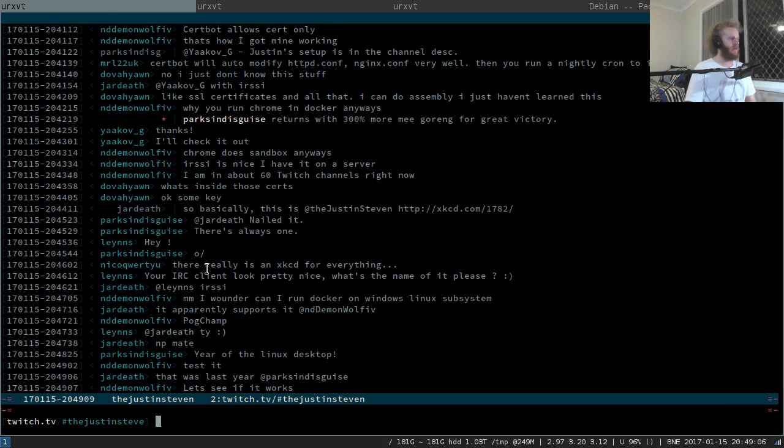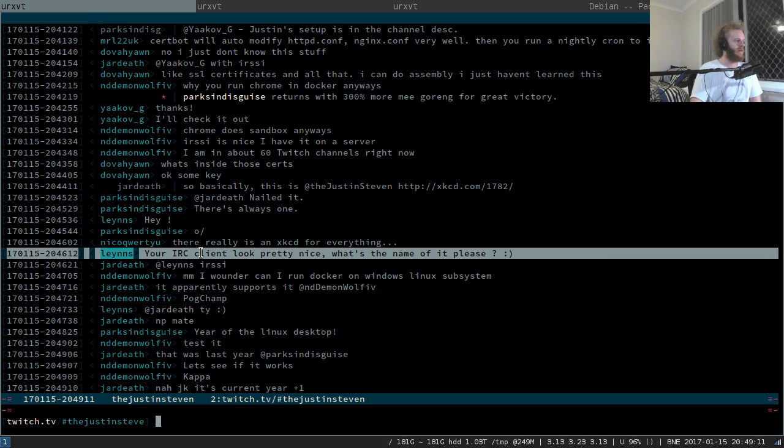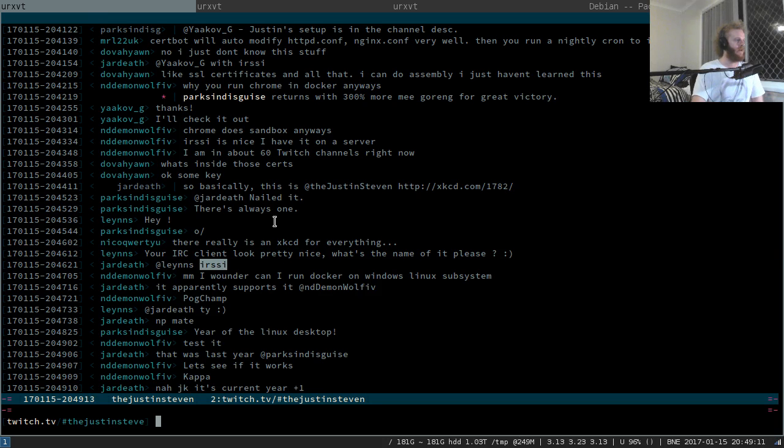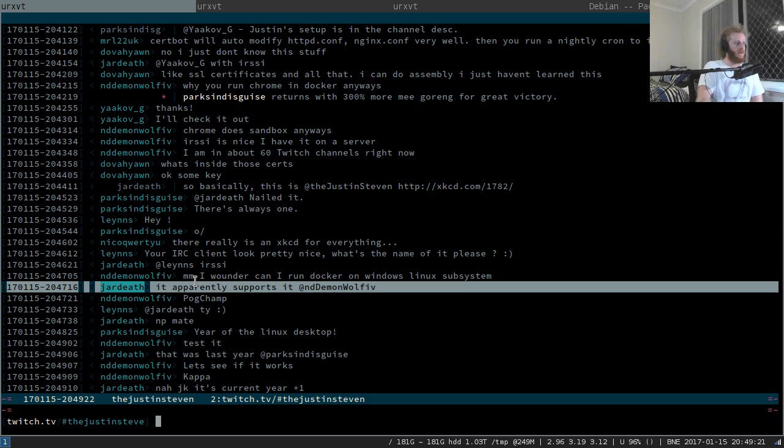LayNS, we just went through this. That's 2 people tonight who like my IRC client, which makes me happy. It is indeed irssi. Can I run Docker on Windows Linux subsystem? I'm not sure. Should look into that. Should look into that indeed.